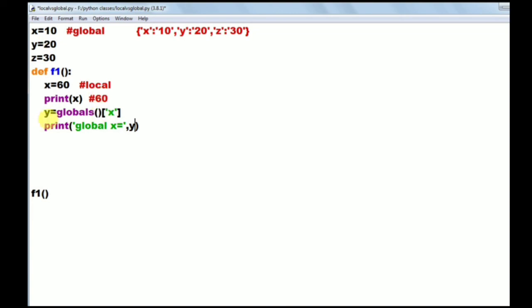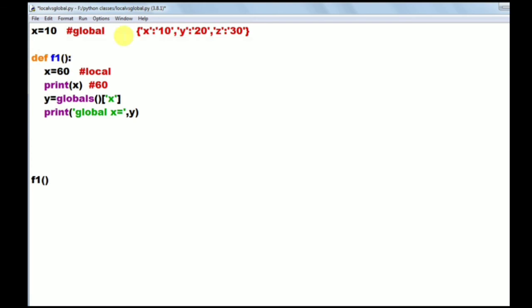Okay, I am removing these two global variables; for your understanding I had written them. So globals of x is returning the value of x, the value of x is 10, and the 10 value is in y. Here we are printing the y value, so that prints the global x value, that is 10.